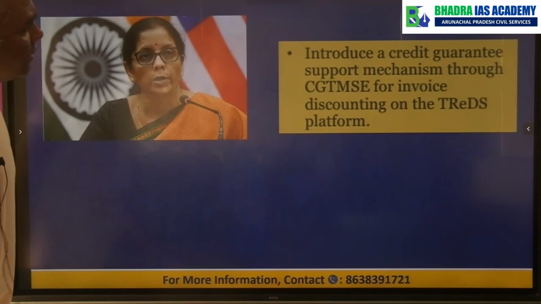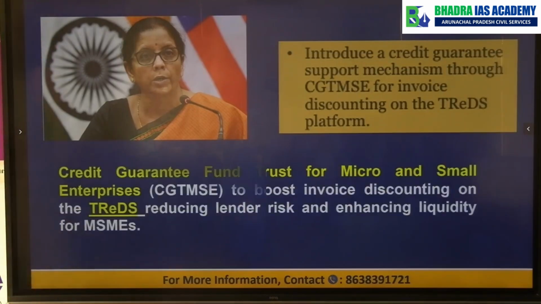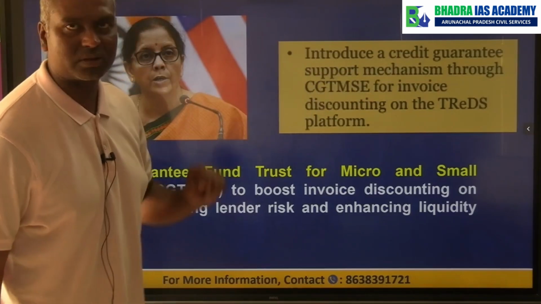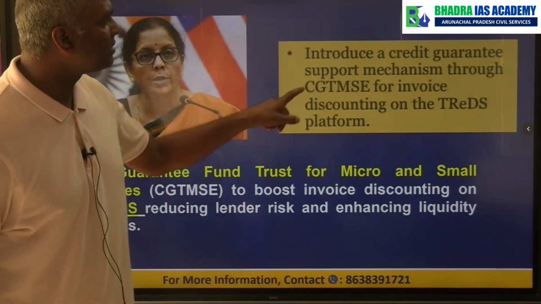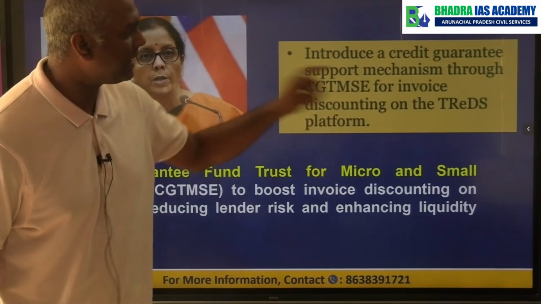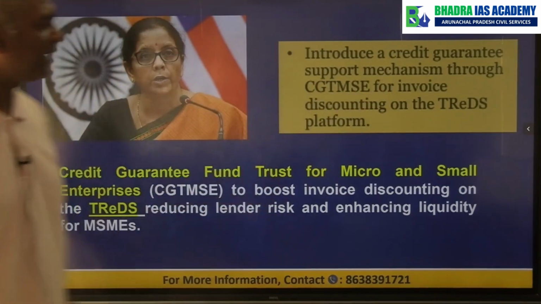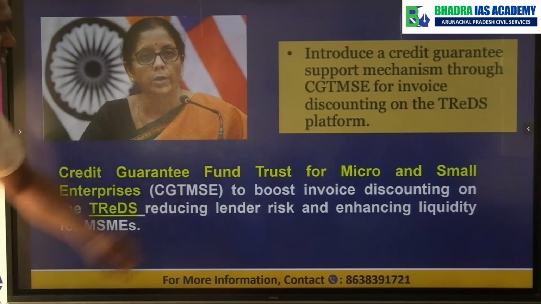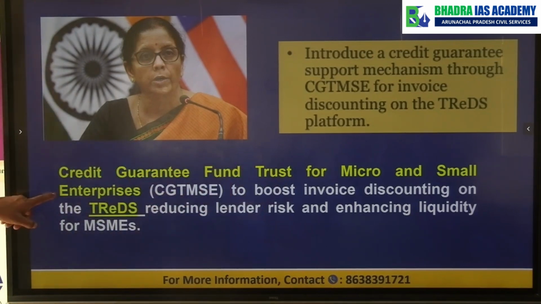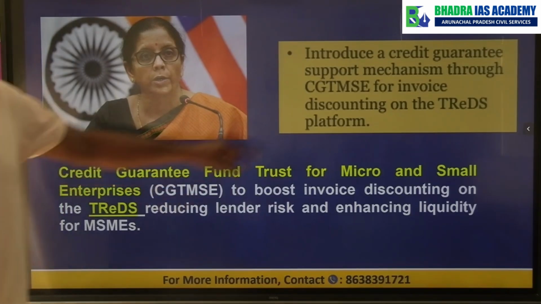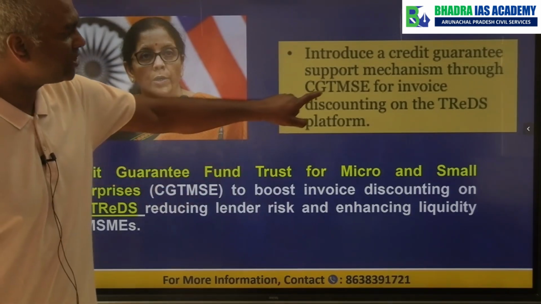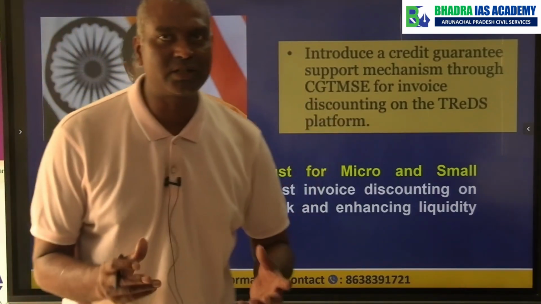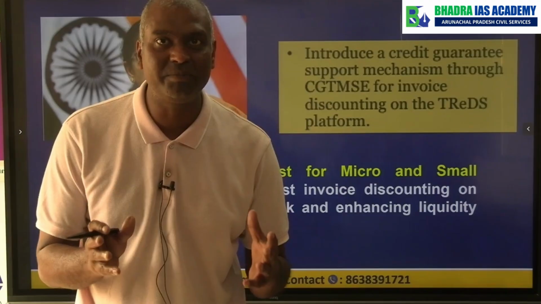In addition, the government also announced they will introduce a credit guarantee support through what we call CGTMSE for invoice discounting. What is this? It is the Credit Guarantee Fund Trust for Micro and Small Enterprises. That is in short what they put it as a CGTMSE. Okay. So some of these kind of questions will be even asked in your prelims exam.